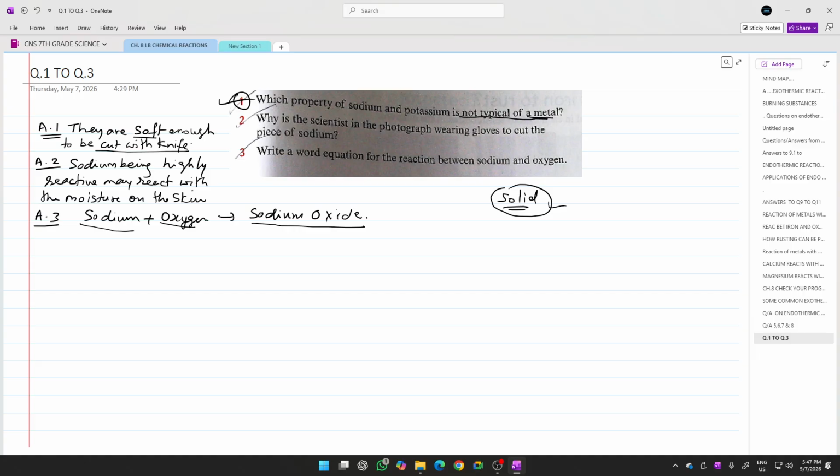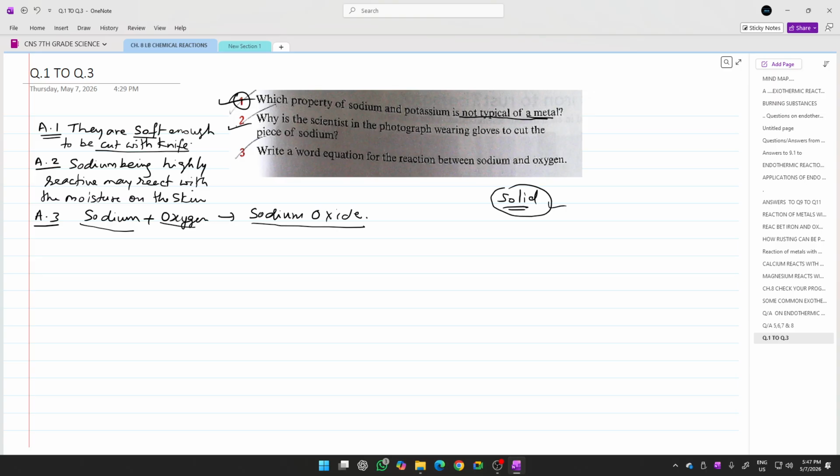Any other metal you won't be able to cut with a knife. It's not possible to cut an iron metal or a zinc metal or any other metal with a knife. But potassium, calcium, and sodium can be very nicely cut with a knife. It is that soft.